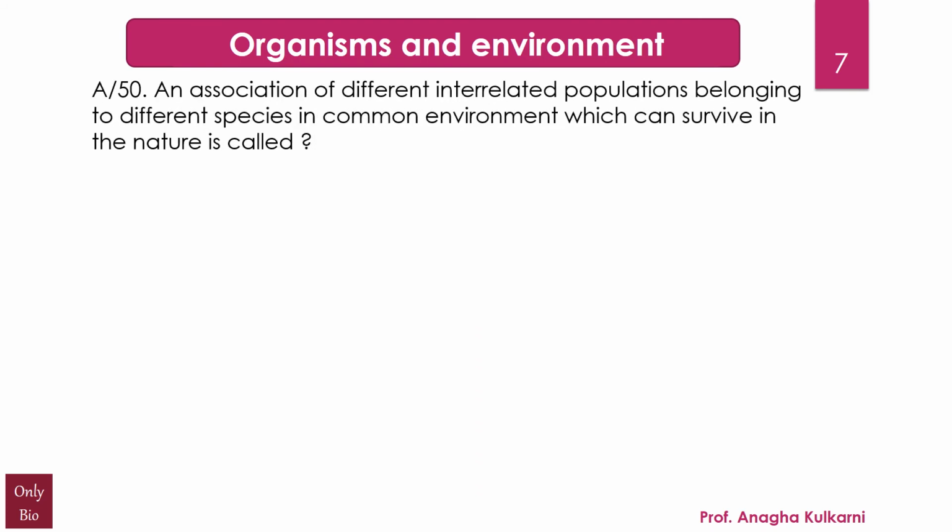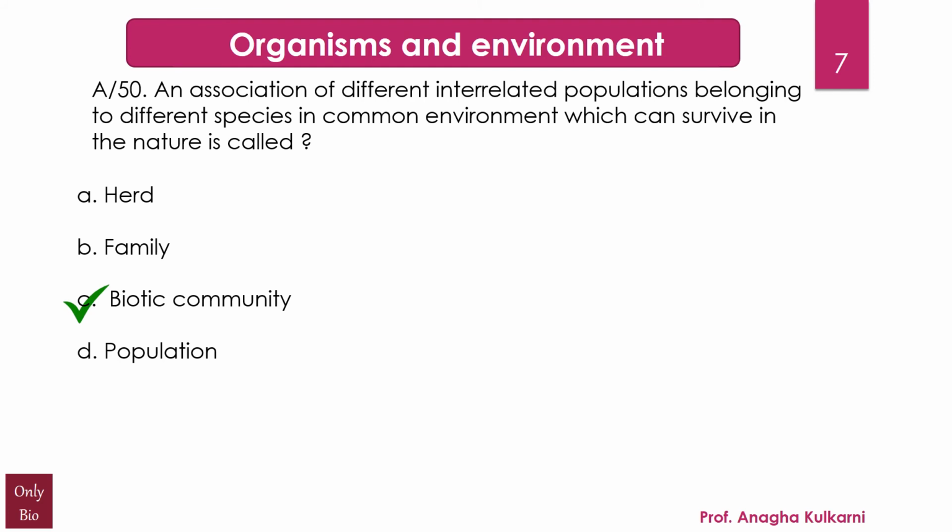The next question relates again with organisms and environment, and the question is: an association of different interrelated populations belonging to different species in a common environment which can survive in nature is called as dash. The options given are A. Herd, B. Family, C. Biotic community, and D. Population. And the correct answer for this question is C, that is biotic community.